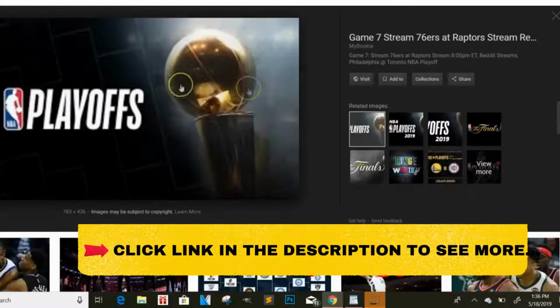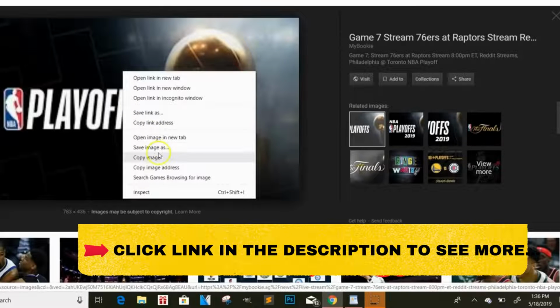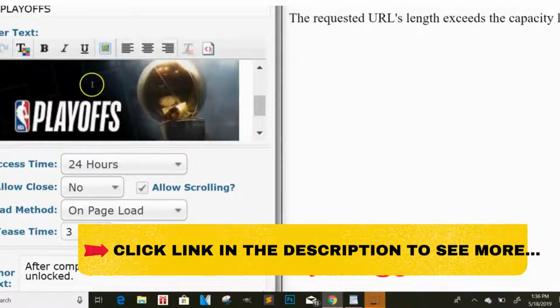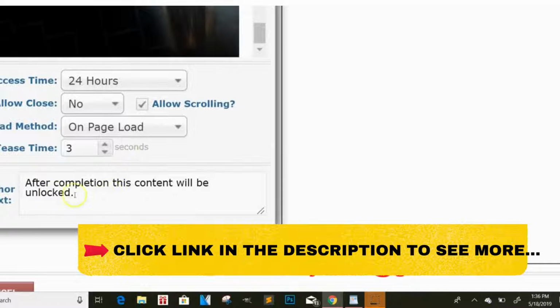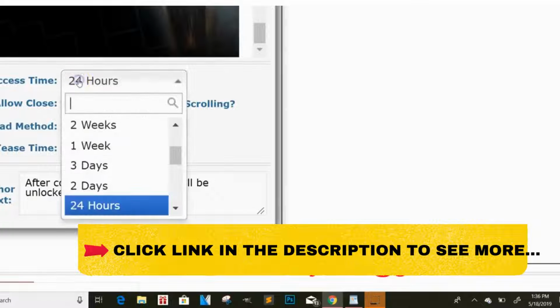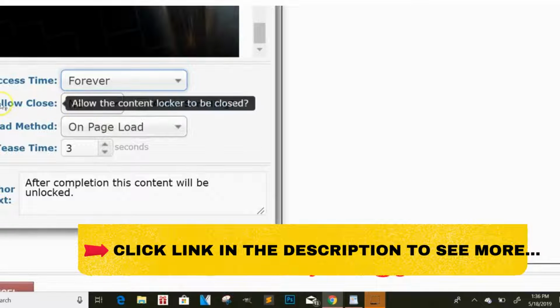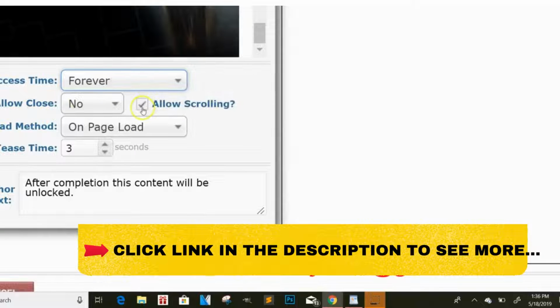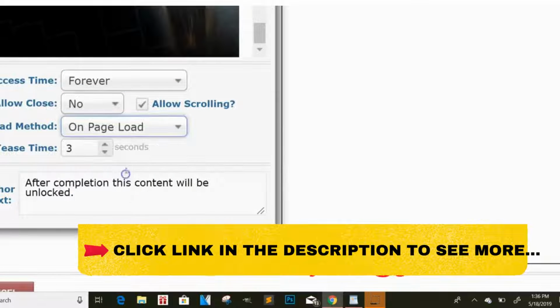So then I got this picture off Google. I just typed in playoffs and grabbed this picture. How you can do that is you just right click, copy image, and then paste it right here. It'll paste automatically. So that's how you get that on the content locker. You can change that if you want to, but I don't really care too much about that. Access time, they can access it for as long as you want them to. I'll just say forever. Allow scrolling, you want to click that. If you want to allow them to close it, I say no, because you want the content locker to pop up. The load method on this one, we won't do on click, we'll just do on page load.